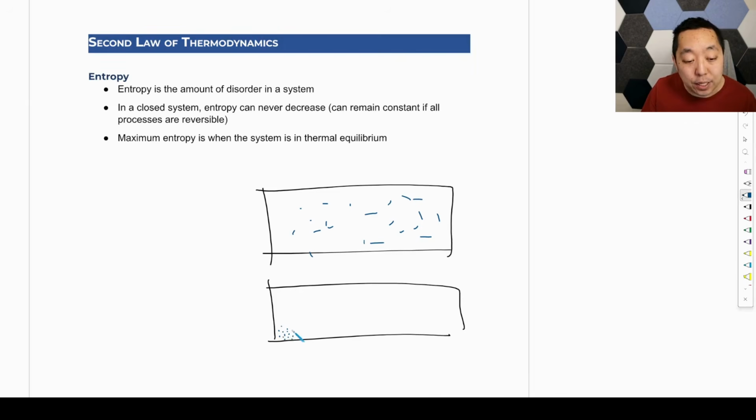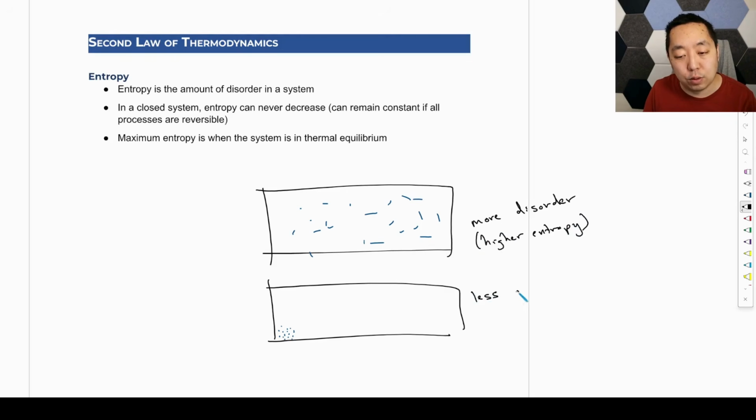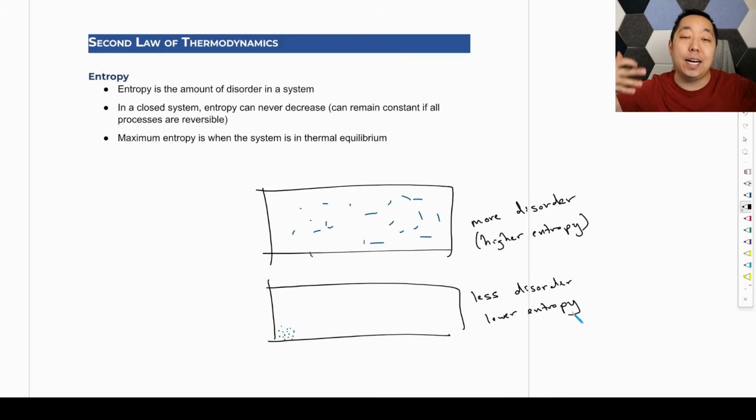into one corner here like this. And so what ends up happening in a situation like this is this one has less disorder. There's more disorder here, because it's more scattered. It's a messier mix of particles. More disorder means higher entropy. This is more organized, or less disorder, so it has a lower entropy. So in general, things that are more spread out, more random, looking more like chaos, more disorder, have higher entropy.